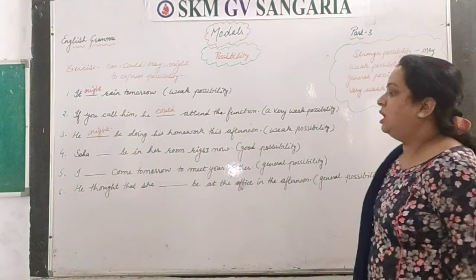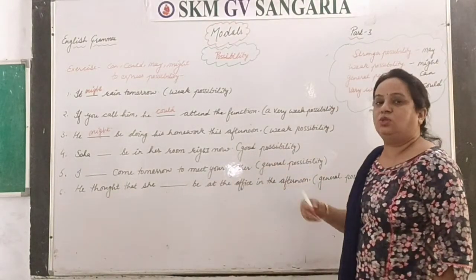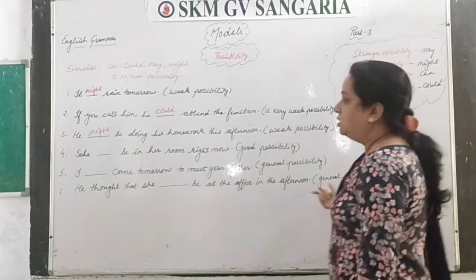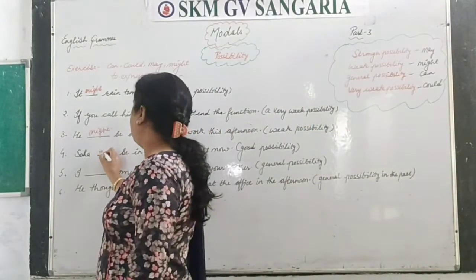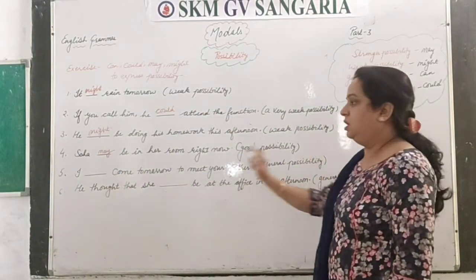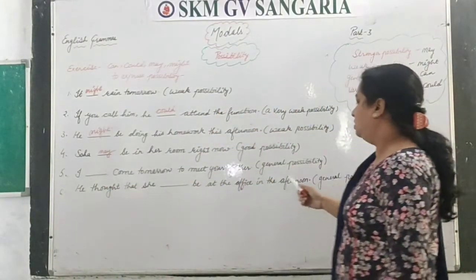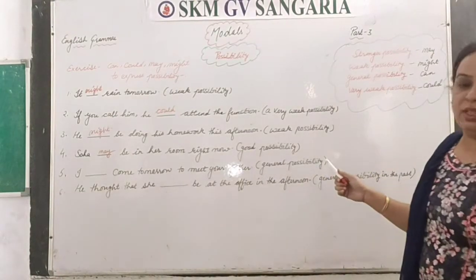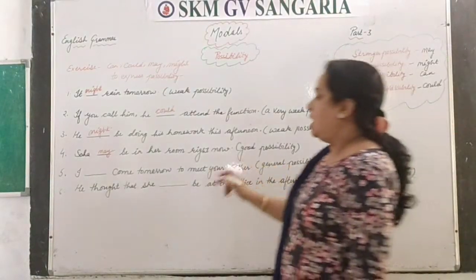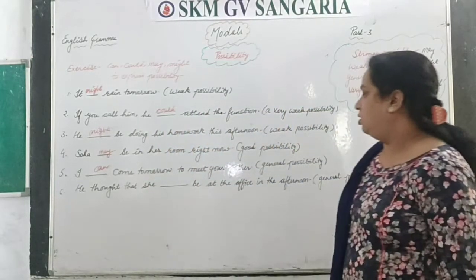Next is, Soha dash be in her room right now. It's a good, or strong, possibility. So there you have to use may. So, Soha may be in her room right now. Right? Good possibility, so may. Next, Dad, I dash come tomorrow to meet your father. It's a general possibility, and for general possibility you use can. So, I can come tomorrow to meet your father.